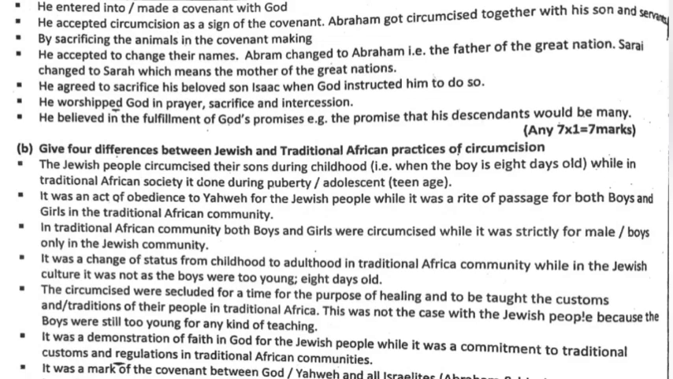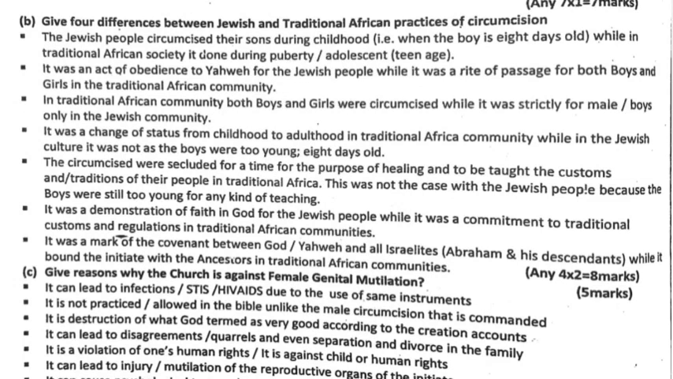He agreed to sacrifice his beloved son Isaac when God instructed him to do so. He worshipped God in prayer, sacrifice, and intercession. He believed in fulfillment of God's promises, for example, the promise that his descendants would be many. Question 2b. Give 4 differences between Jewish and traditional African practices of circumcision.